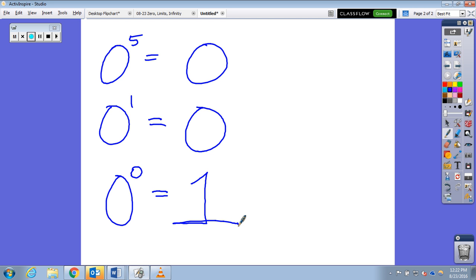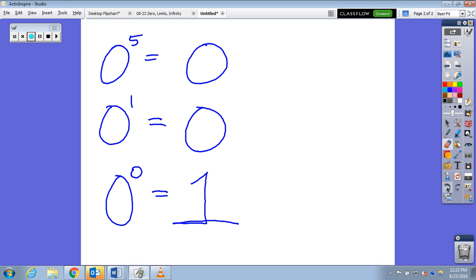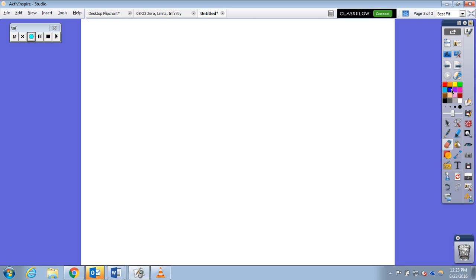Okay, so what else do we need to cover for involving 0? Well, did you guys ever learn factorial? Does that sound familiar at all? Yes? I did not have to do that. Do that and just go over to the next slide.